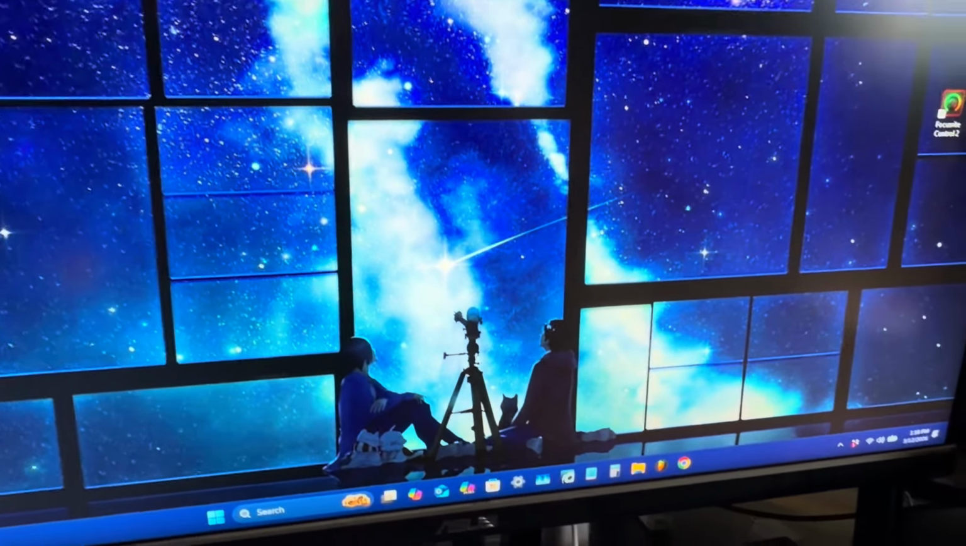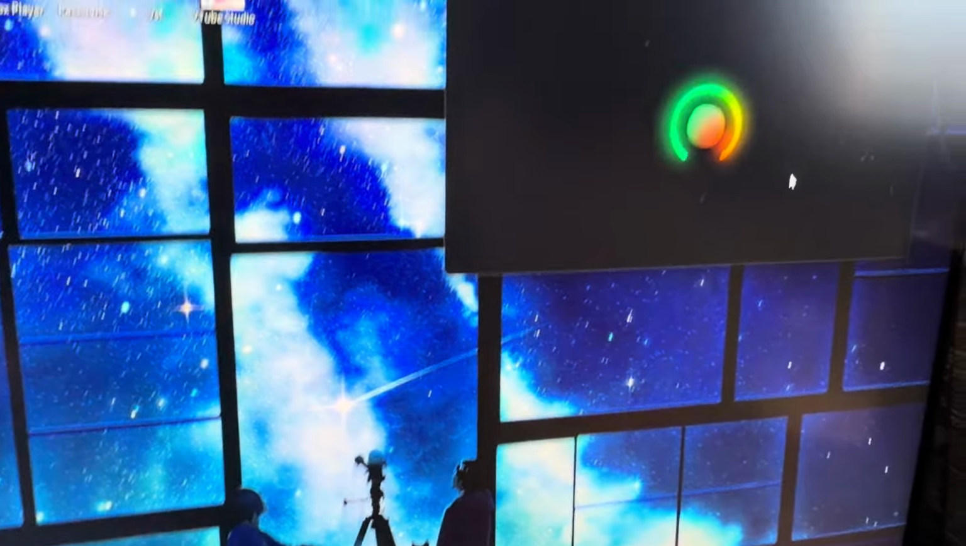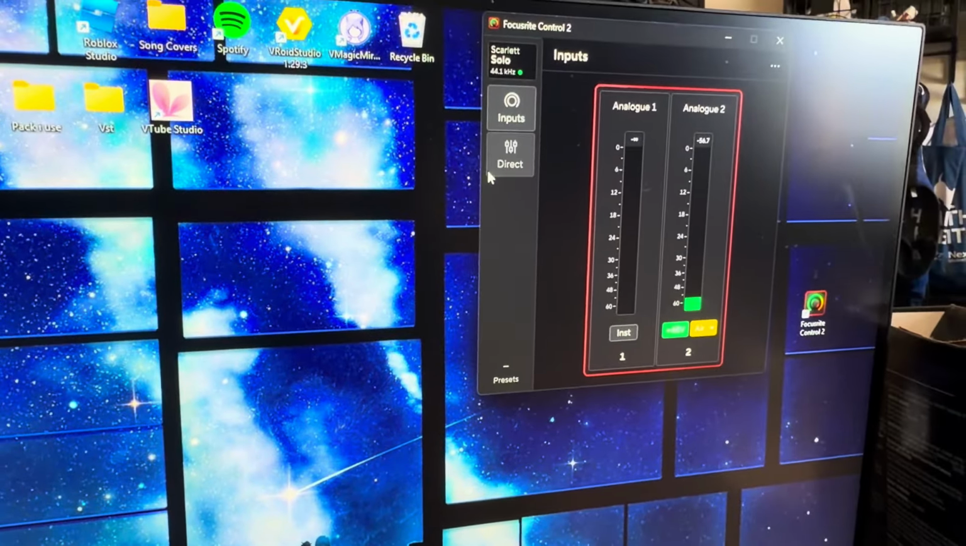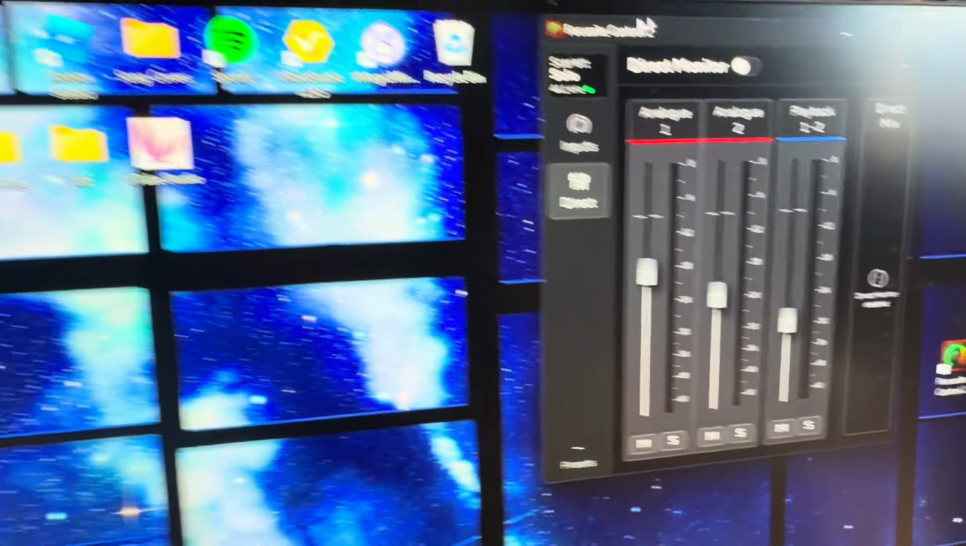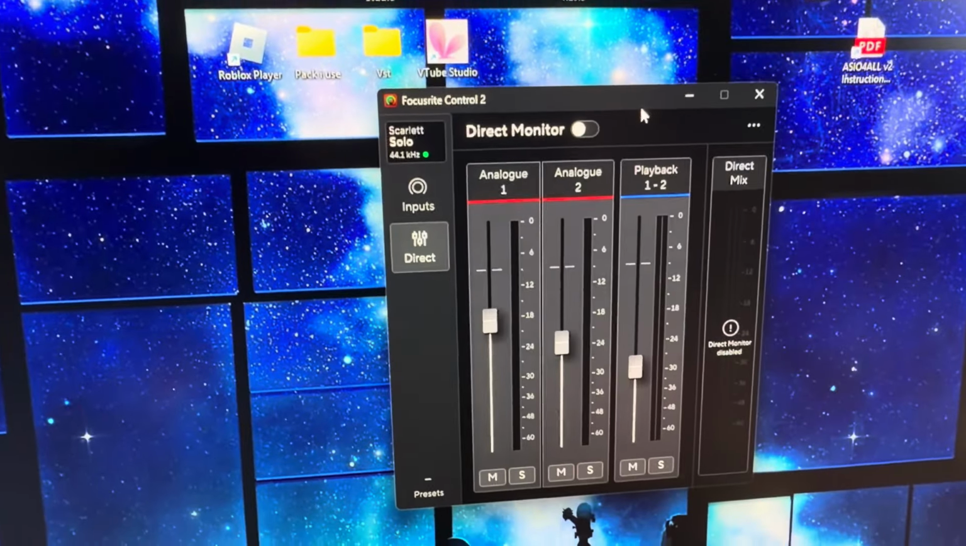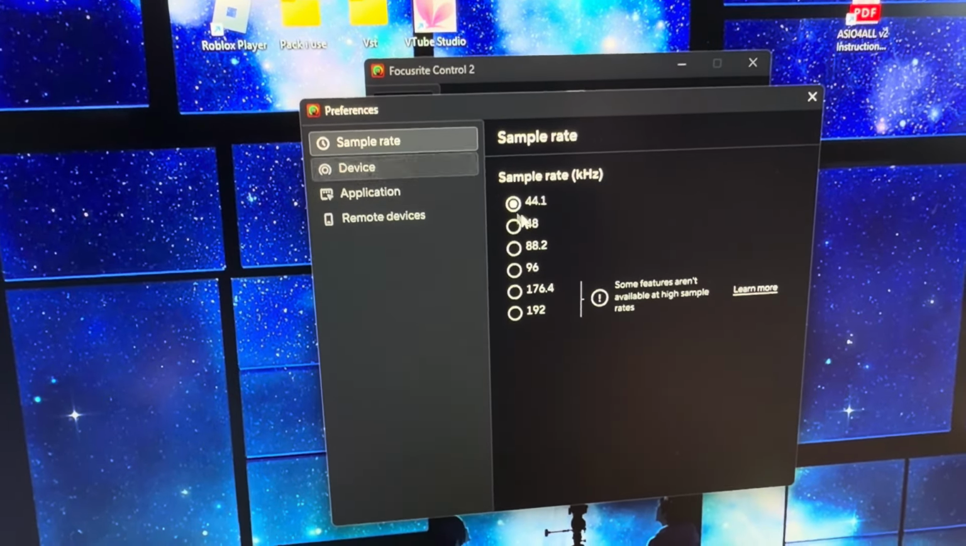What's good, everyone? Today I'm going to show you guys the problems that I was having with the Focusrite Solo 4th Gen Scarlett. So the first problem I was having was basically this direct monitor. Whenever I was holding it down, it was not really working until I went over here to preferences.